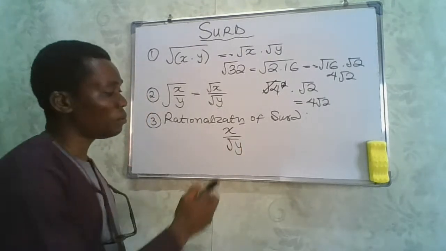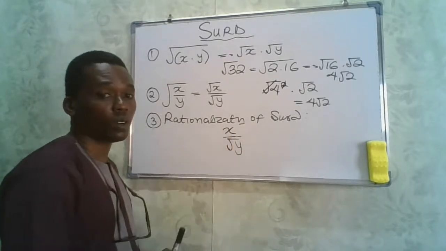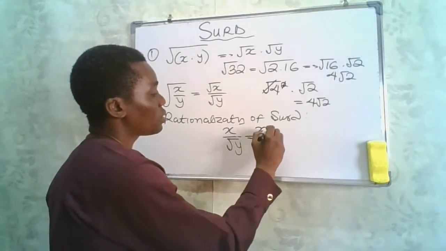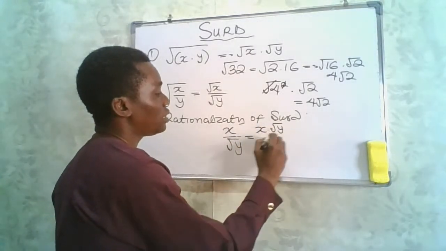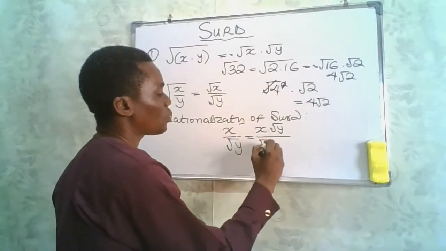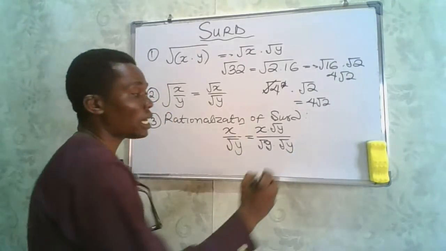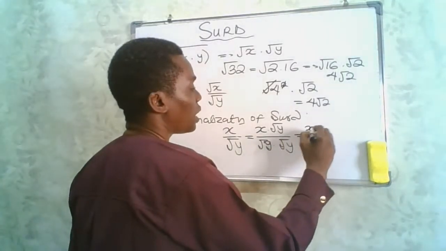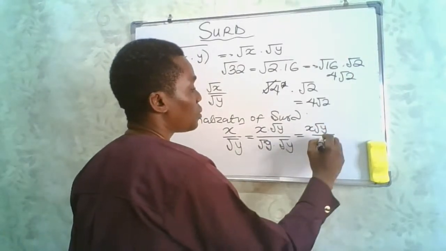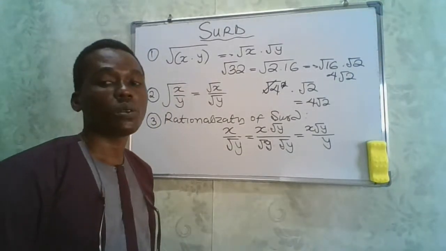This can only be simplified by rationalizing the denominator of this surd. Rationalization means multiplying the numerator and the denominator by the irrational surd at the denominator. So this is going to give us x root y divided by y, because root y times root y is equal to y.